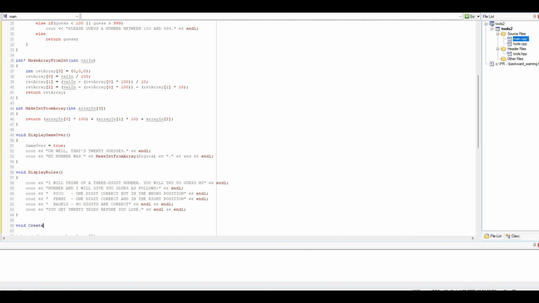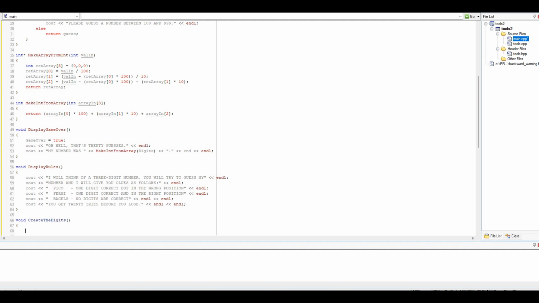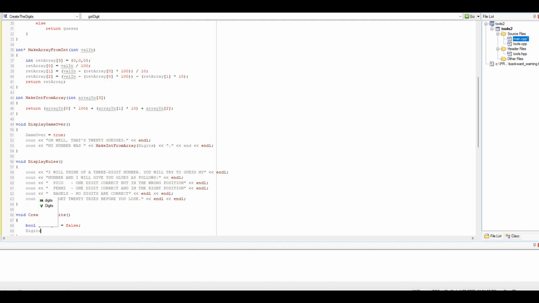Void create the digits. Bool got digit equals false. Digits 0 equals generate random number 1, 9, false.